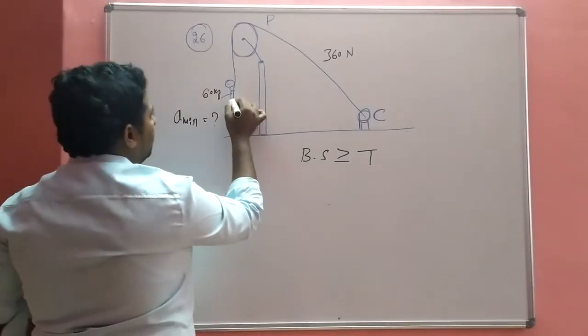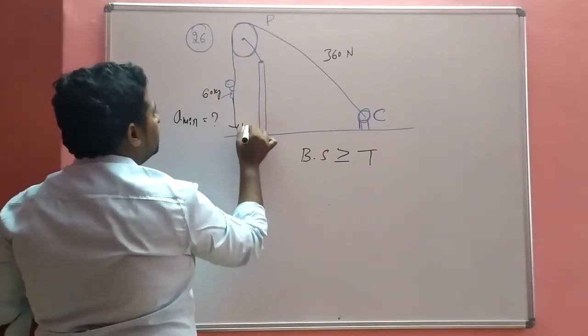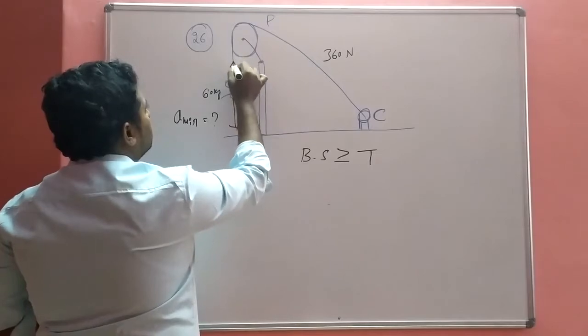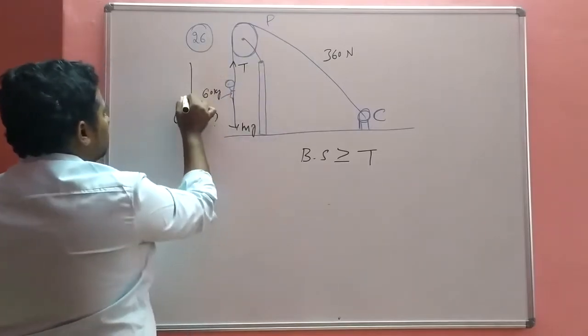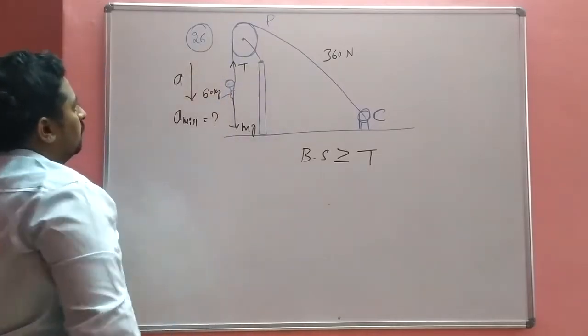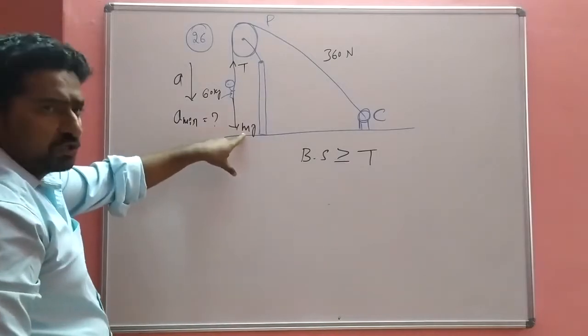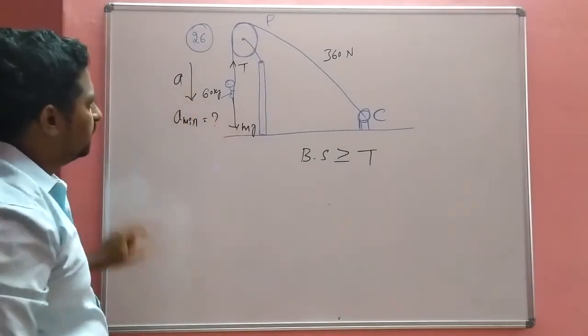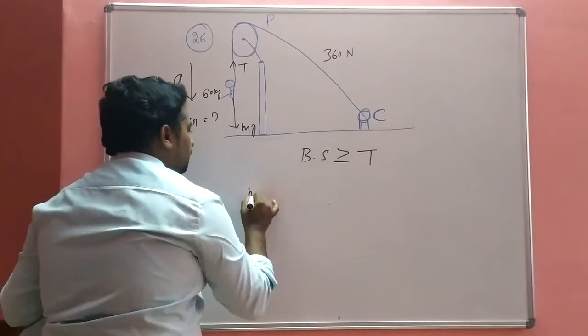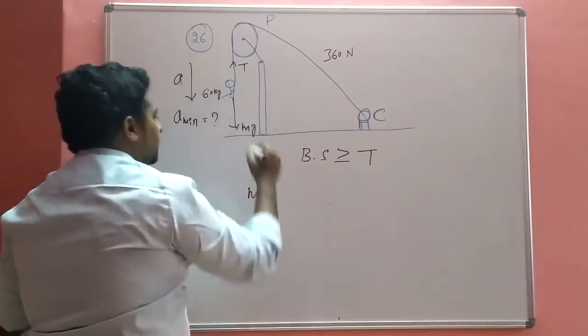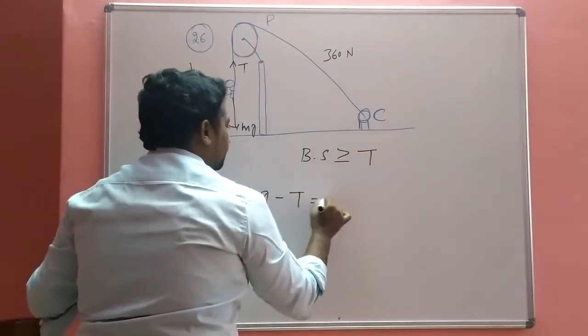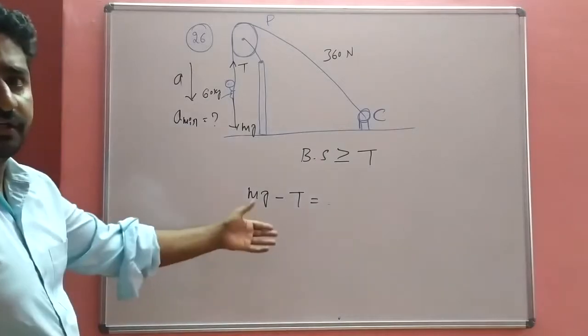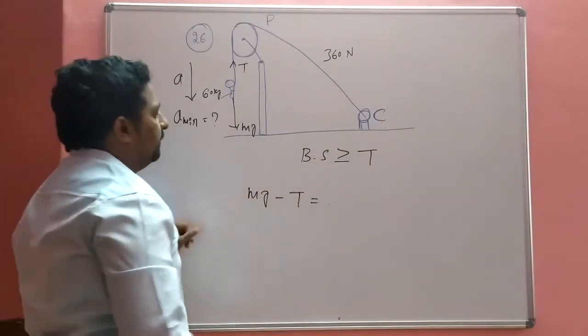So this is the monkey. The downward force is mg. Then this is the tension. The acceleration is downward. So acceleration and mg are in the same direction, that is mg minus tension is equal to net force, which is equal to m into a.